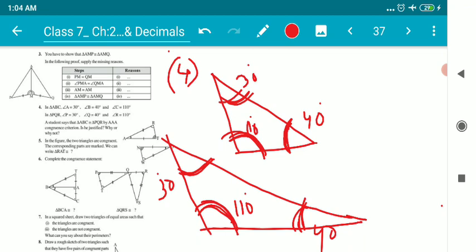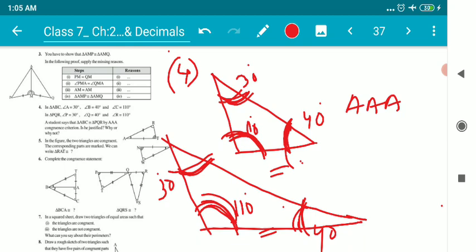So children, now the question is, can we say that both of these two triangles are congruent with each other by the property of angle, angle, angle? These are three pairs of corresponding angles. So can we say these two triangles are congruent with each other? Children, the answer will be no. These two triangles cannot be congruent all the time, because two triangles with equal measures of angles can be made, but they may not be of equal size.